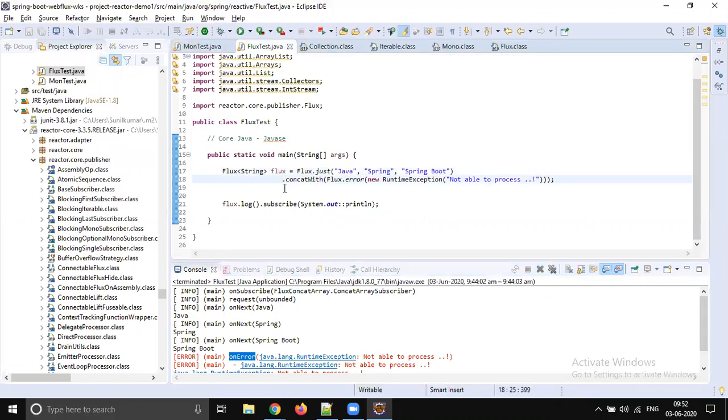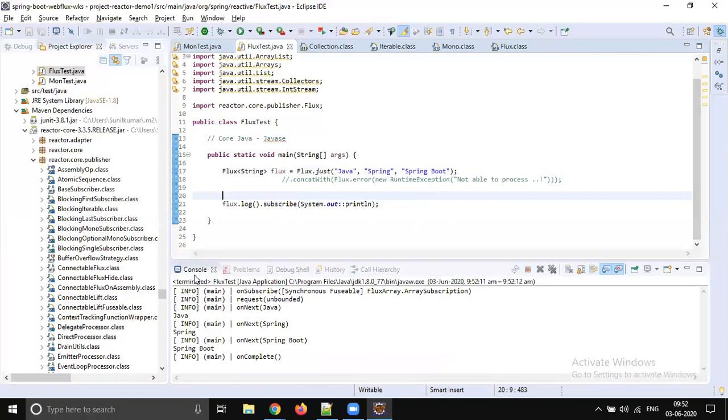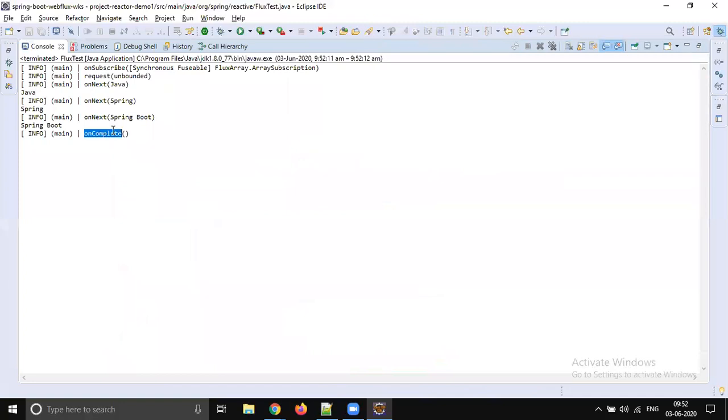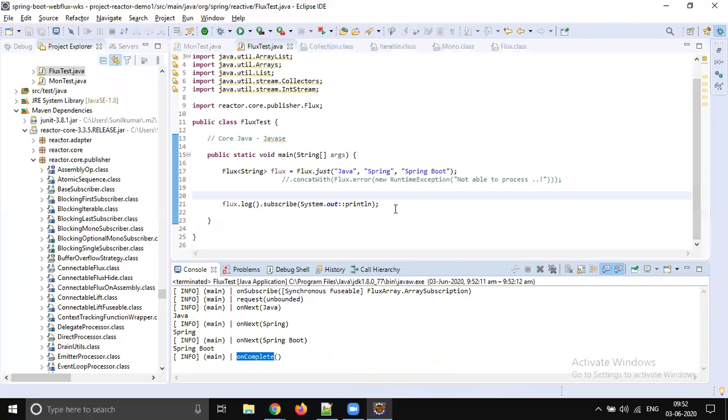For example, if there is no error, what will happen? You get on complete, right? So you get the on complete event. You see, if there is no error, the on complete event is going to be triggered. But the on complete is triggered when all the data is transferred from publisher to subscriber.